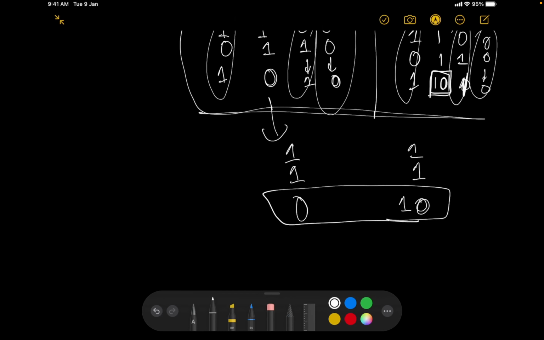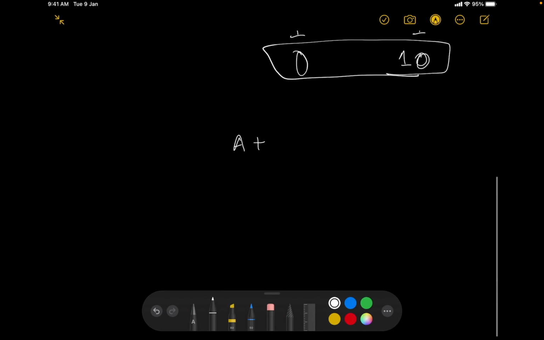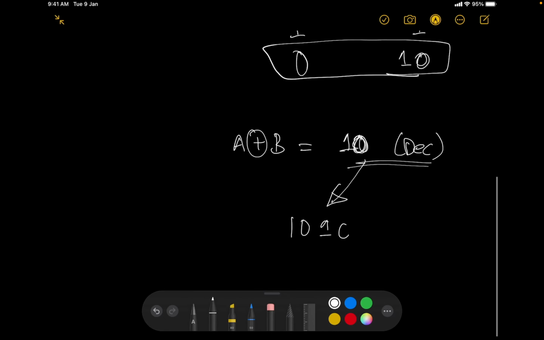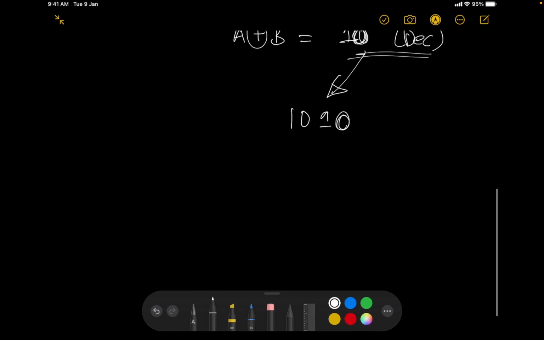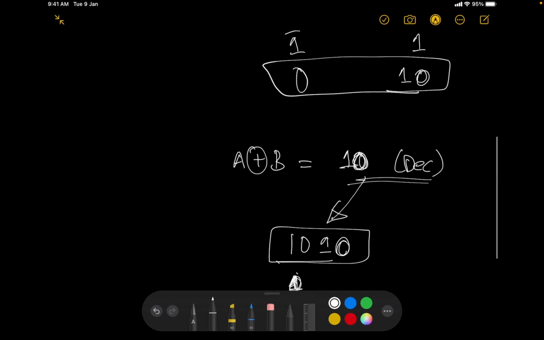But how can I utilize this? Now let's say my a XOR b is something. Let's say it's 10 in decimal format. So what's it in binary format? It is 1010. Cool enough. That's pretty simple to understand, right? Okay, so let me try to make it more simple for you.